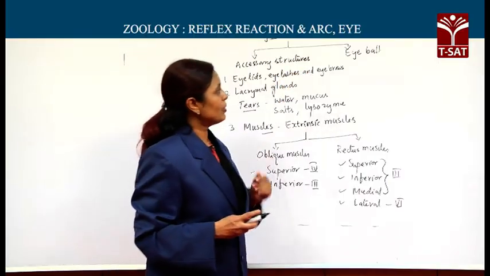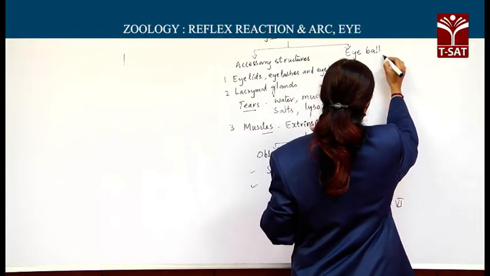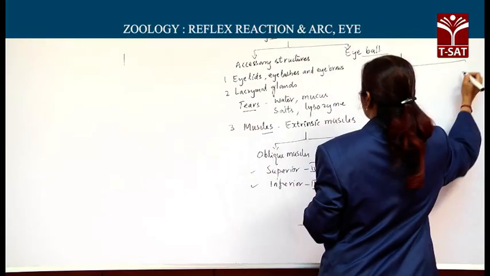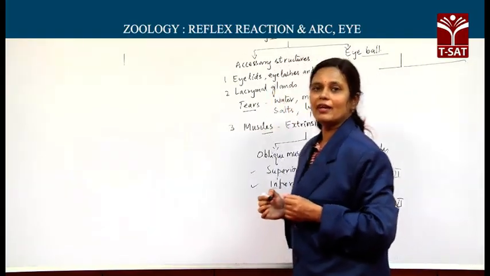Then when we come to the structure of the eyeball, the wall of the eyeball is basically made of 3 layers.